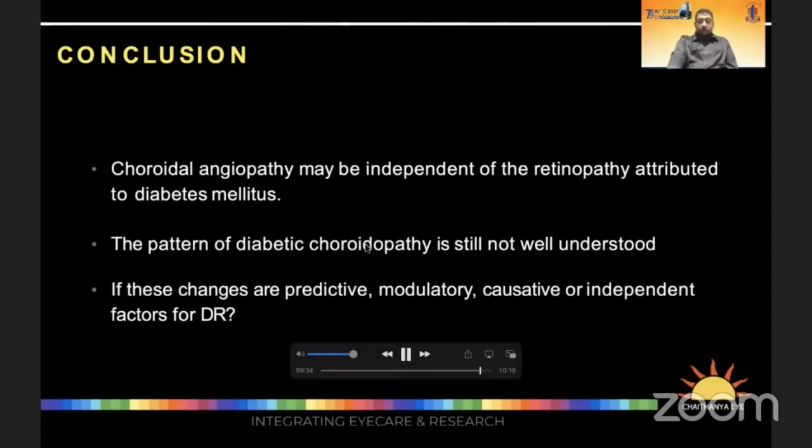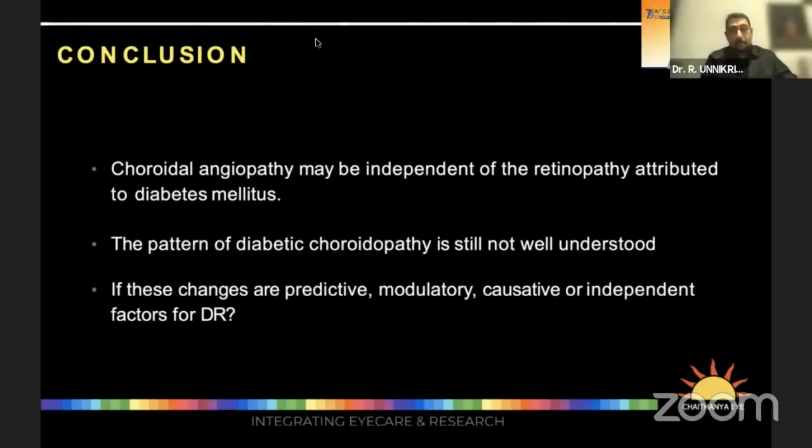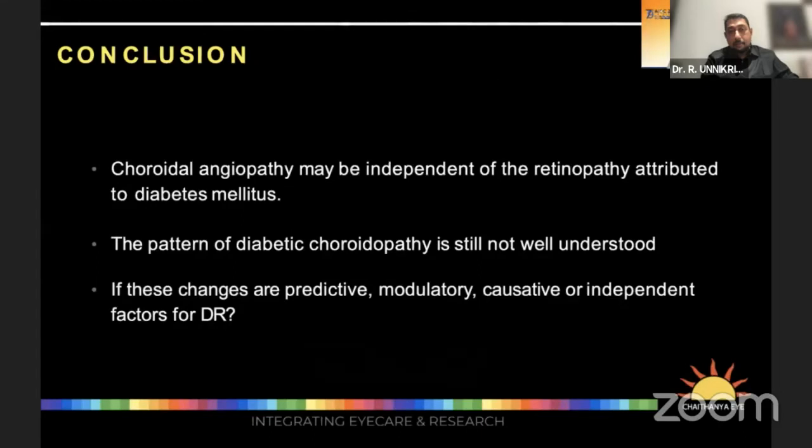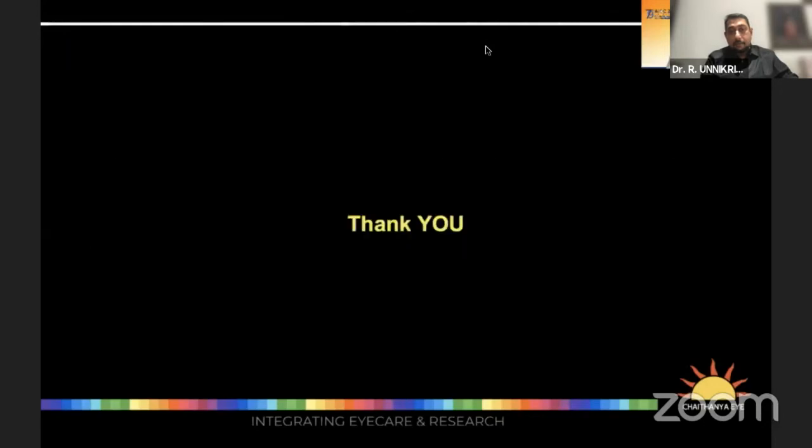It is not well understood, and we are not sure whether these changes are precursor changes to the retinopathy or whether they are reactive changes. But it is highly interesting to note that some of the changes mirror the severity of the disease and could have a direct effect on the vascularity of the eye. Thank you very much for your attention.